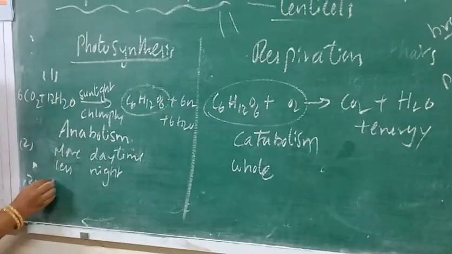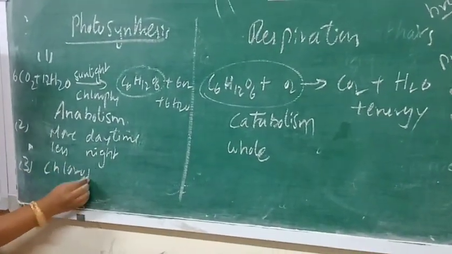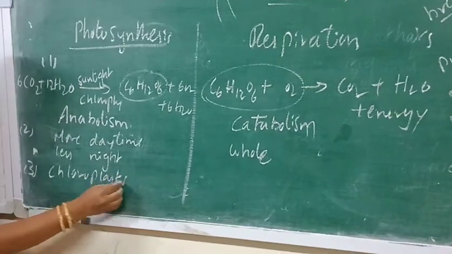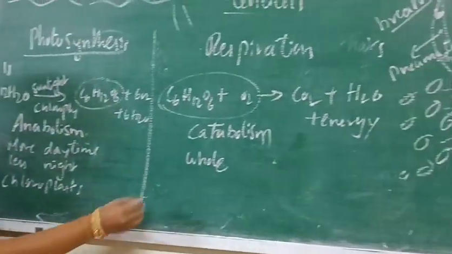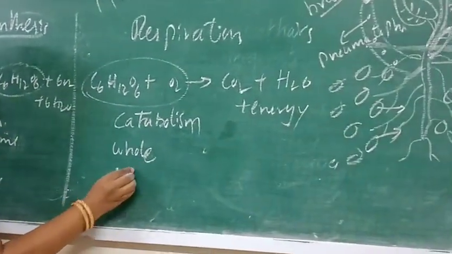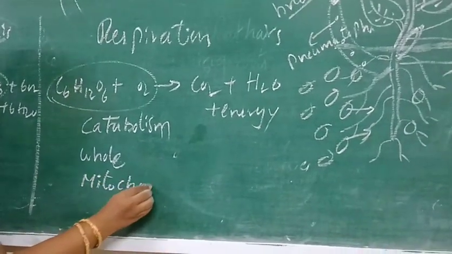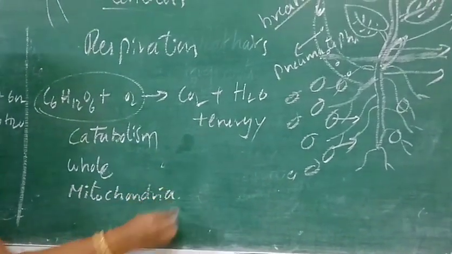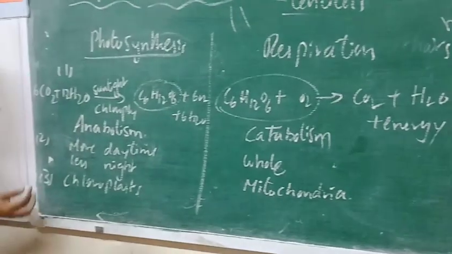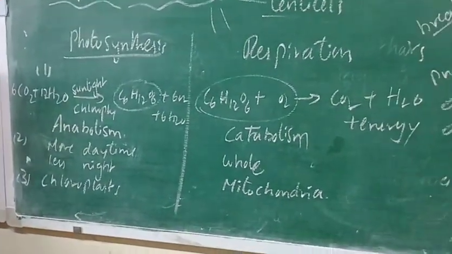Photosynthesis occurs only in certain cells, in the chloroplast, whereas respiration occurs in the mitochondria. In this way we can differentiate photosynthesis and respiration.